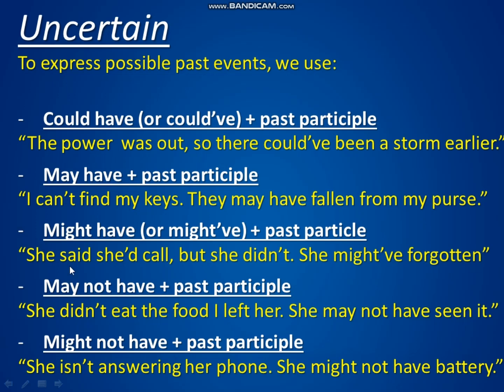We can use might have and the past participle. For example, she said she'd call, but she didn't. She might have forgotten. Maybe she forgot. She might have forgotten. And in the negatives, we have may not have and the past participle, and might not have and the past participle. And I have some examples here. If you want to pause the video and read them, feel free.